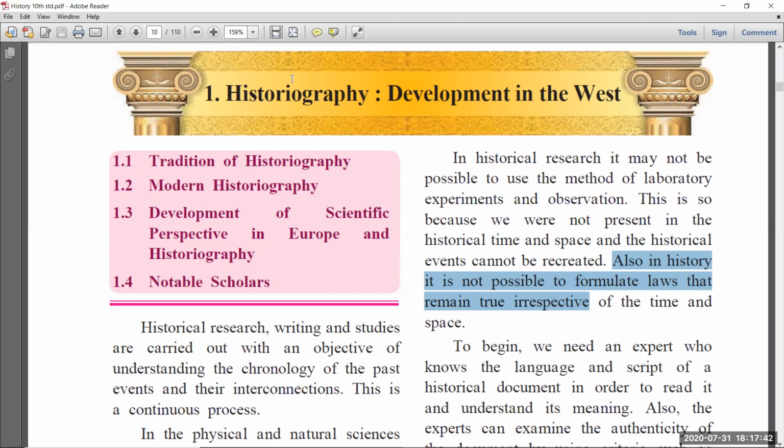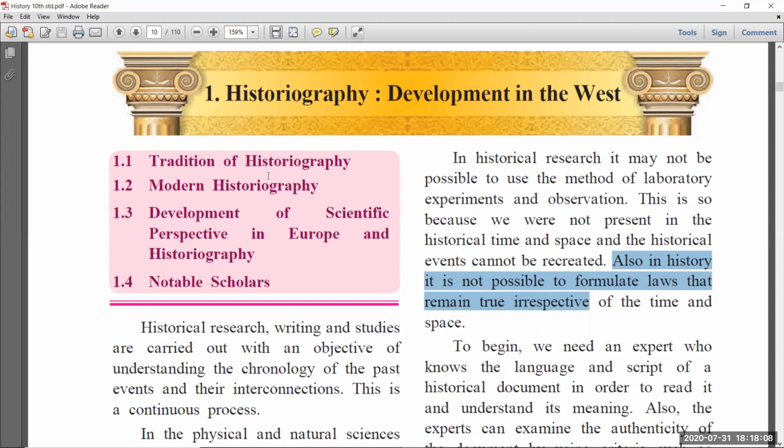Before going to that, what is meant by history? History means when we are discussing any past events, that we call history. And what is meant by historiography? Historiography means the study of history. And the people who study history, we call them historians.